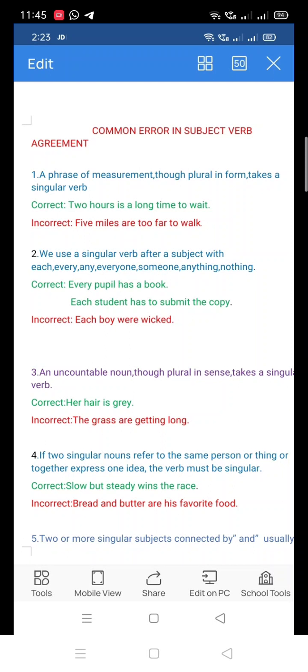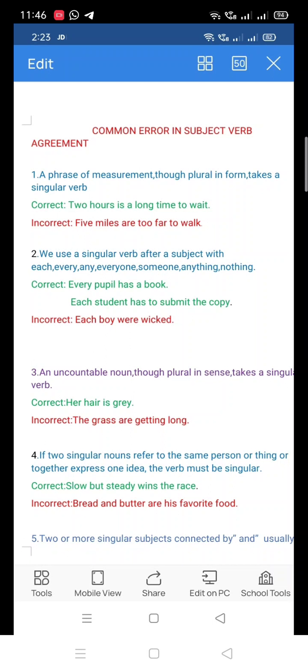2 hours is a long time to wait. Here 2 hours is a phrase of measurement, right? And maybe it is plural in form, right? See, 2 hours, more than one, and s is added. So 2 hours may be plural in form, but it takes a singular verb because it is a phrase of measurement. 2 hours is a long time to wait.